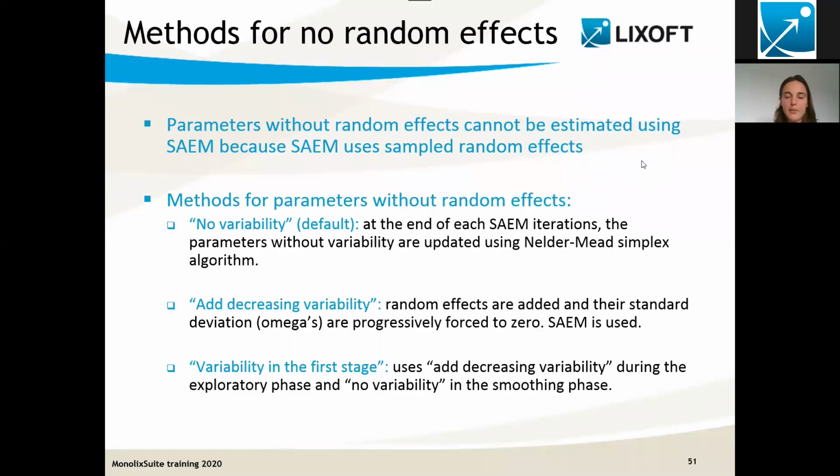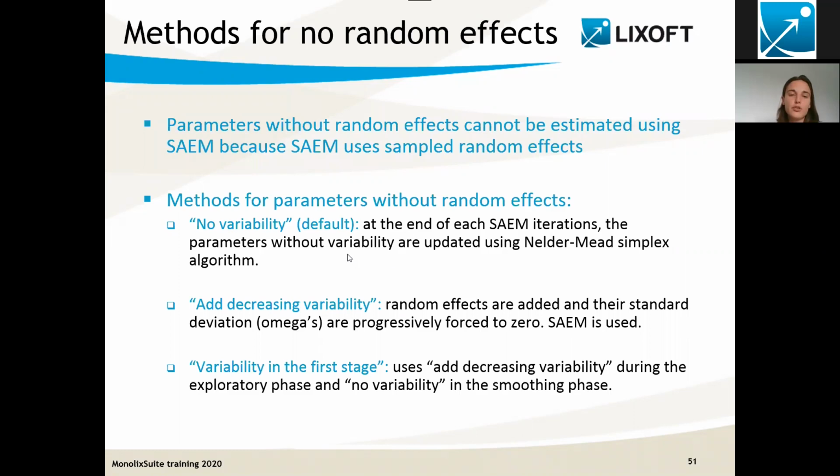Because when SAEM evolves from one iteration to the other one, it really samples random effects, selects the one that improves the likelihood, and uses these values to update the population parameters. So if you have no random effect on one parameter, actually SAEM is not able to update this parameter value over the iterations. So when we have no random effects, we use alternative optimization methods.